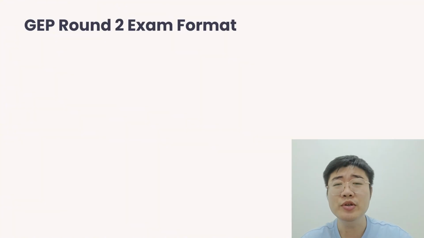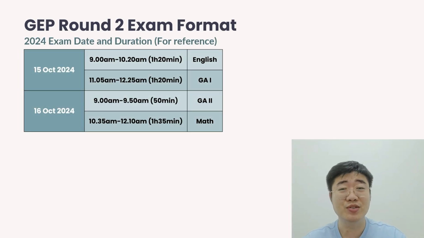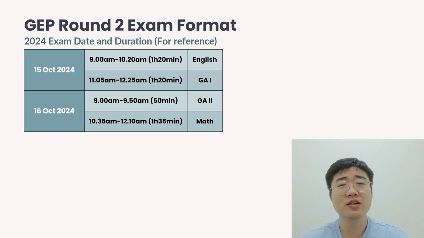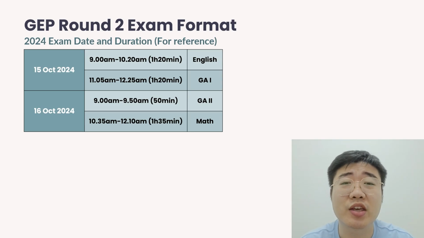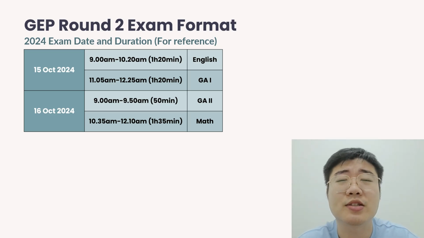So for the round 2 exam, not only English will be tested and Math will be tested, but we also have this new component. This is what we call the general ability. So it's more like an IQ test where they give you different options and you find which one fits the logic in the question.